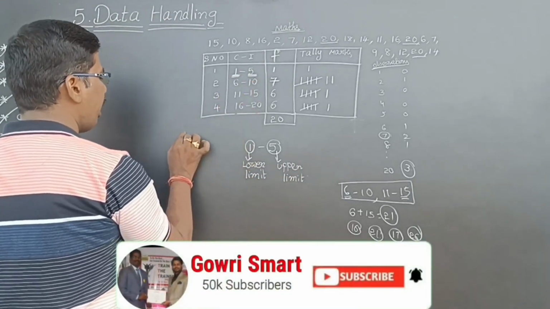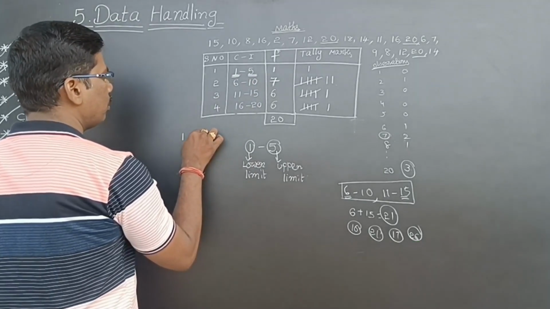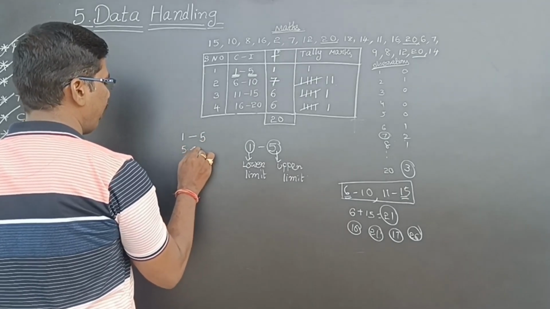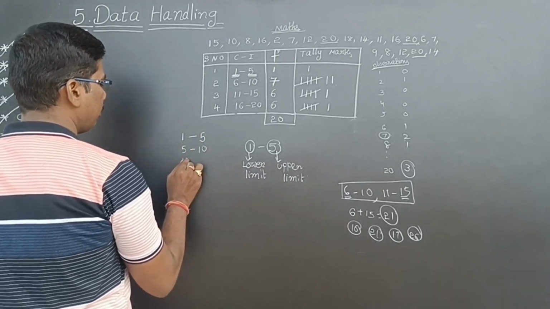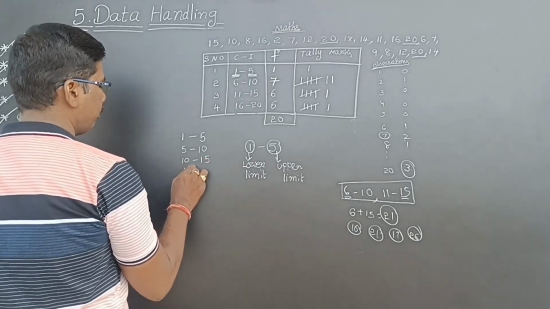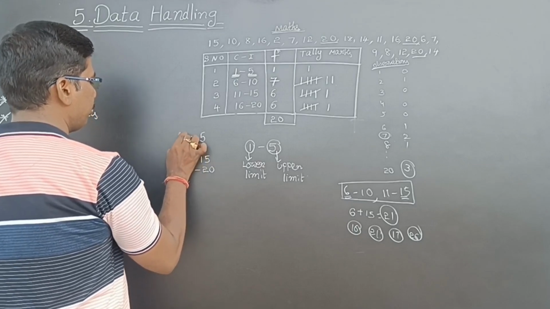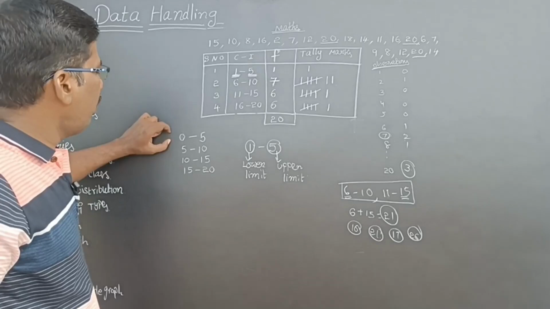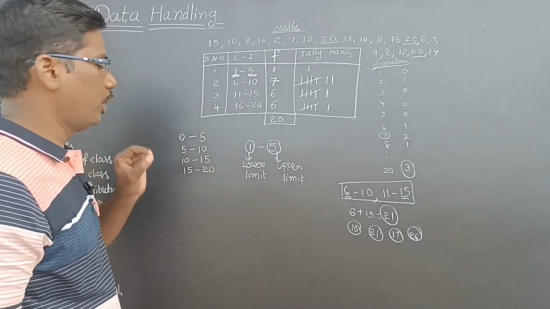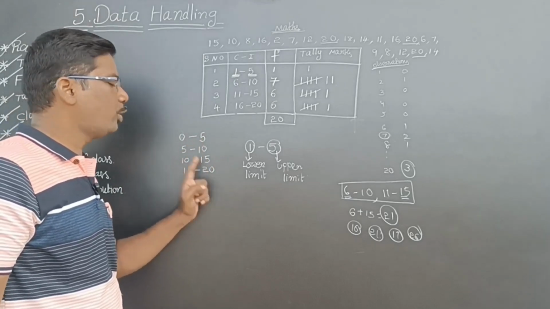Now these class intervals again I am writing like this. 0 to 5, 5 to 10, 10 to 15, 15 to 20.